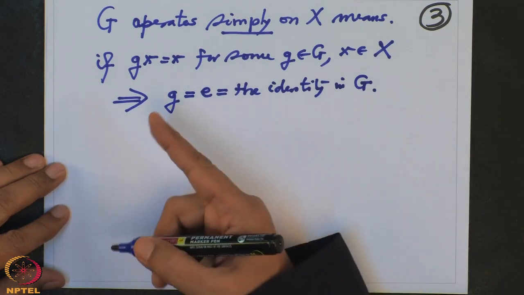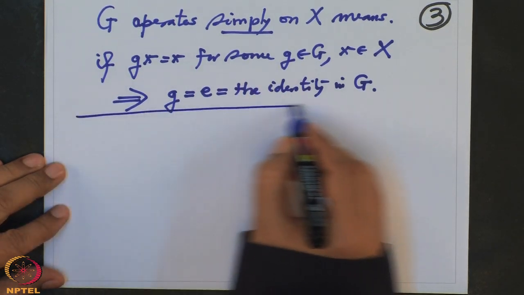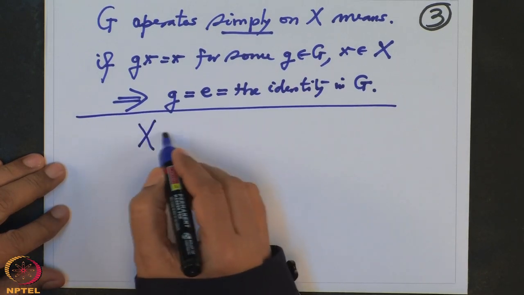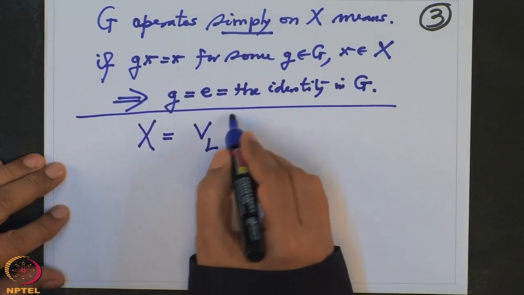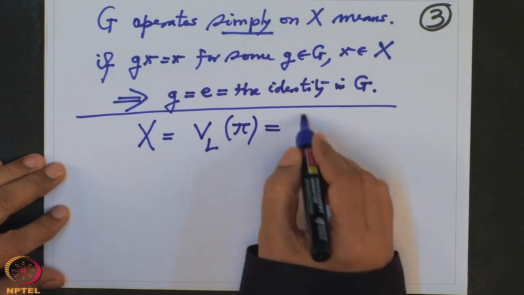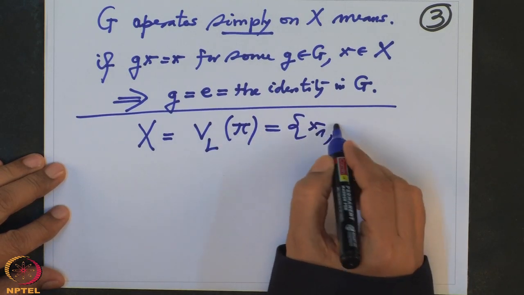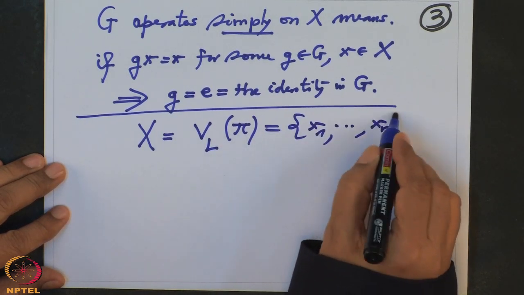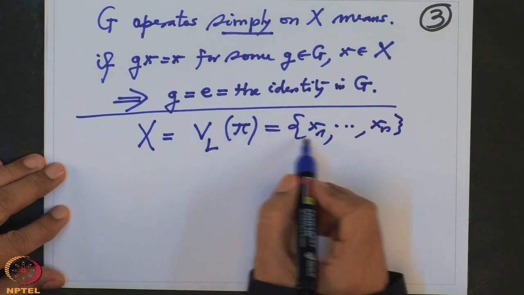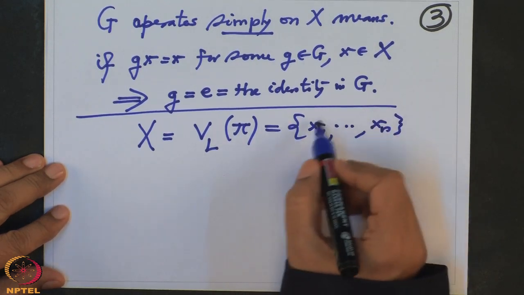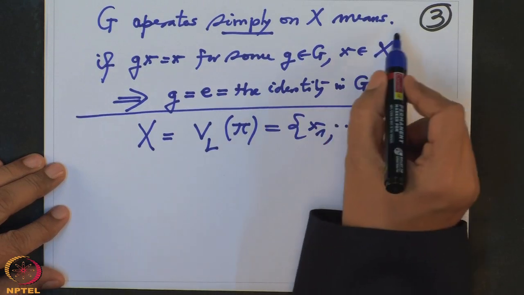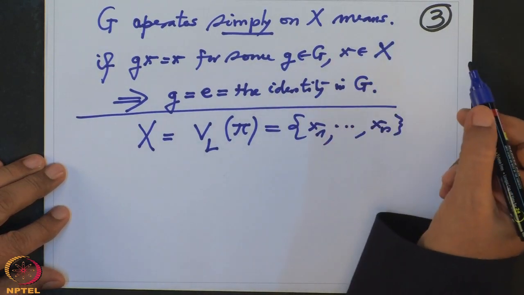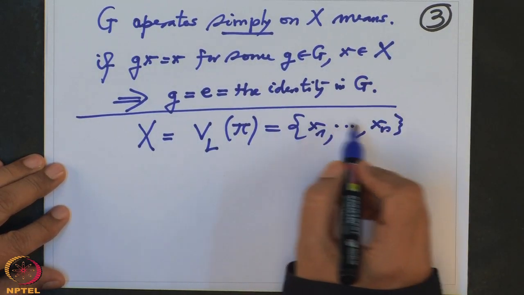So the set that G is operating on in our case, that X, is our zero set, V_L of pi. This is x1 to xn. First of all, the elements are related to each other by some g because it's transitive, and then it's unique.